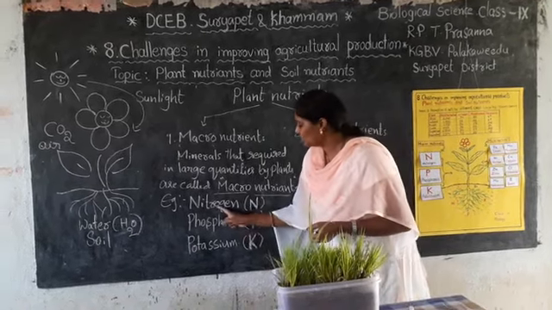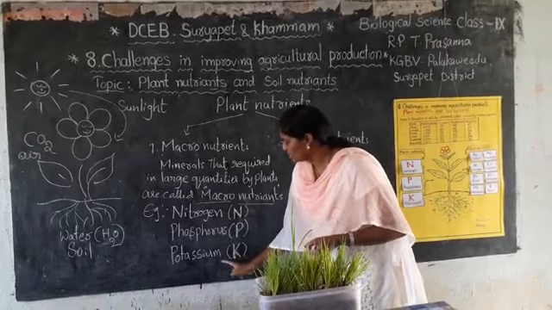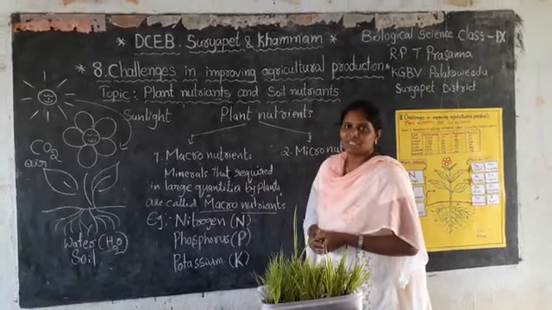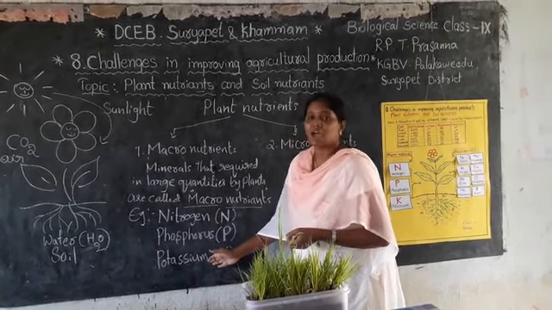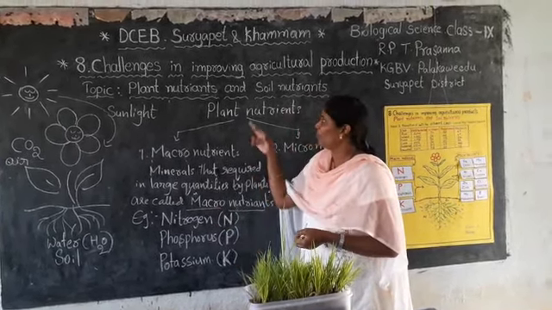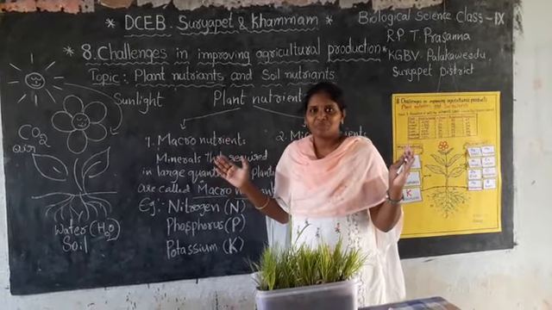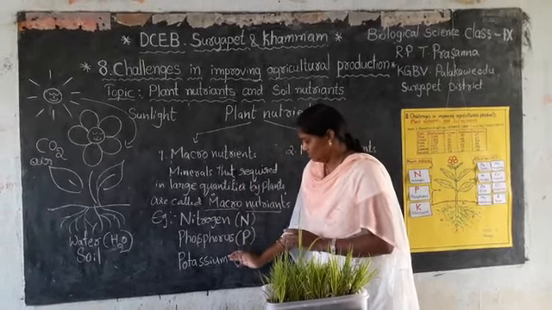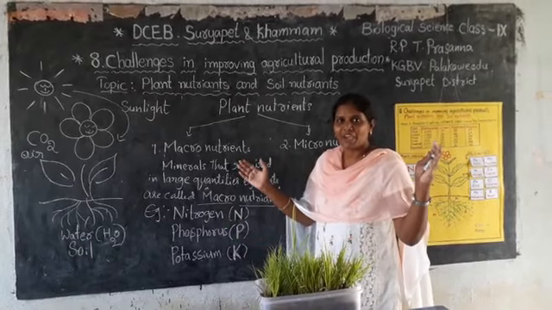Nitrogen, phosphorus, potassium, these three mainly come under macronutrients. These salts are required by plants in large quantities, so that is the reason we call these nutrients macronutrients.